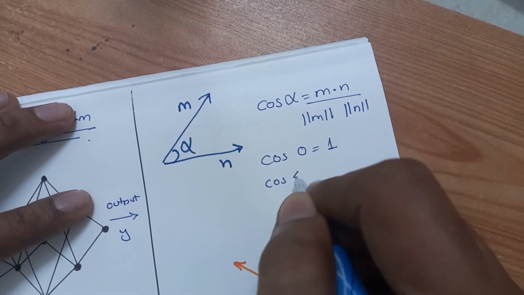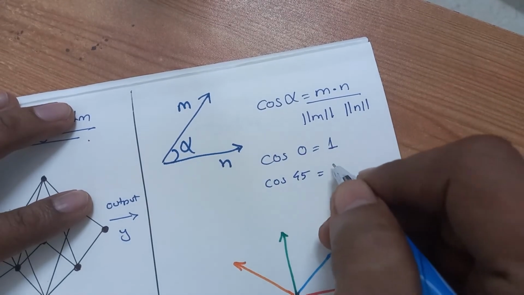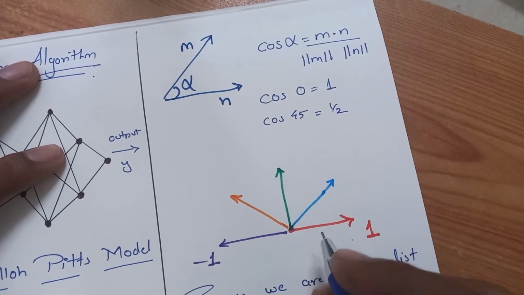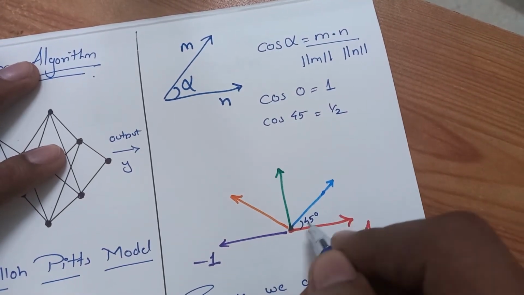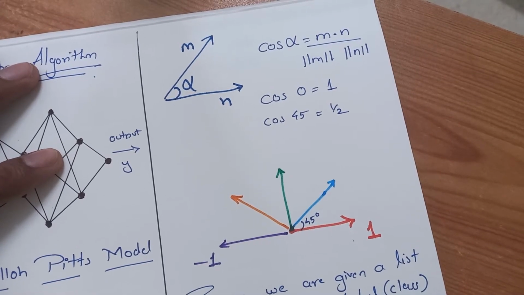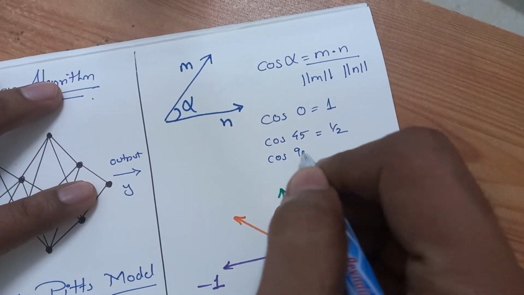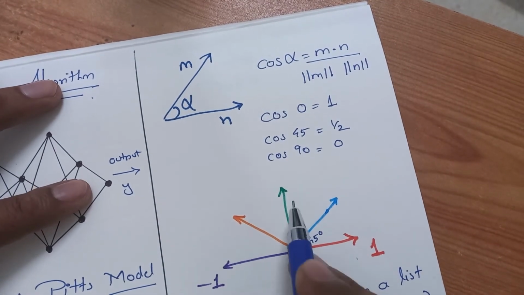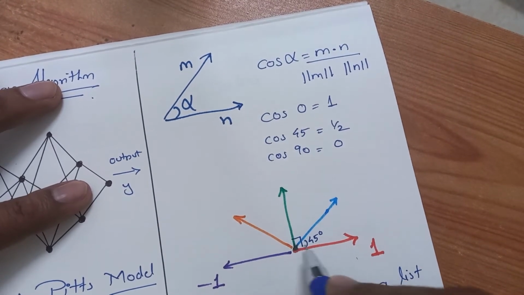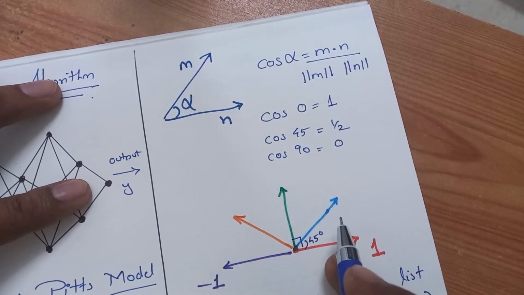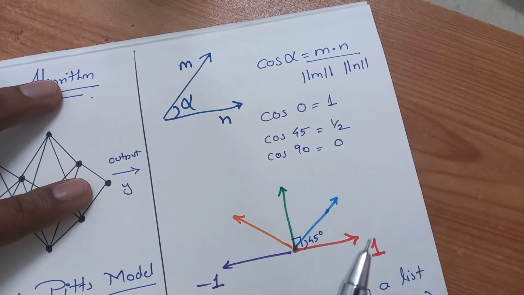If I ask what is cos 45, that is half. You can see this particular blue line. If the angle alpha is 45 degrees, then the cos alpha value is half. Cos of 90 is 0. This green line is at 90 degrees, so these two vectors are perpendicular because cos 90 is 0.